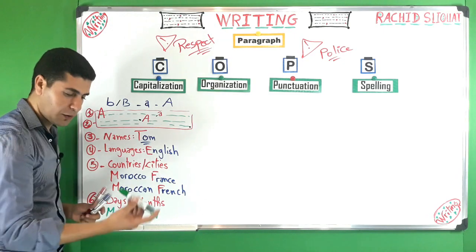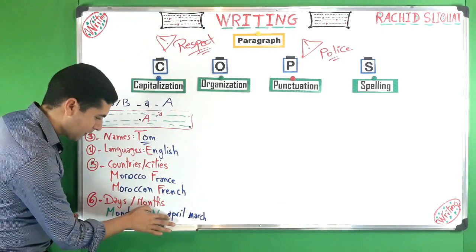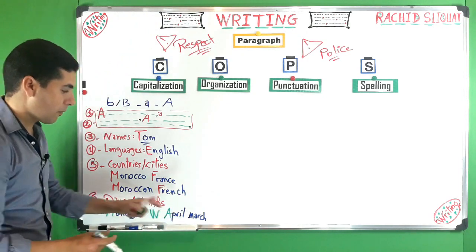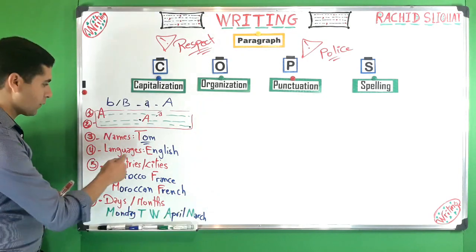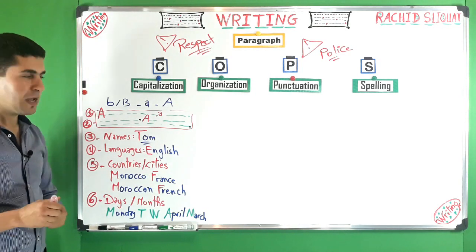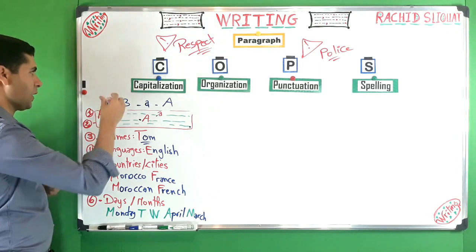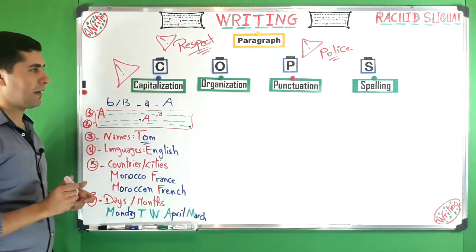Months, for example, if you want to write April or March, so months should always be capitalized. April, and March, again, capital M. So the first letters of words sometimes should be capitalized, okay? All right, so this is for capitalization. So capitalization is very, very important to pay attention to.